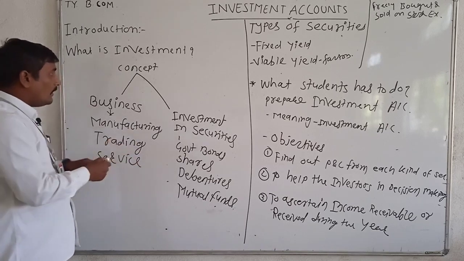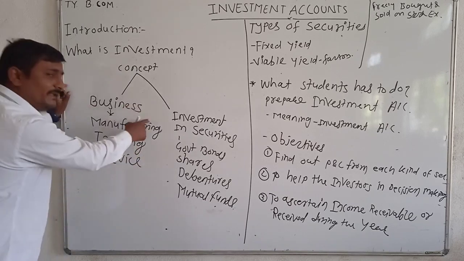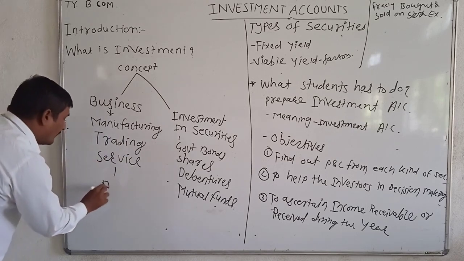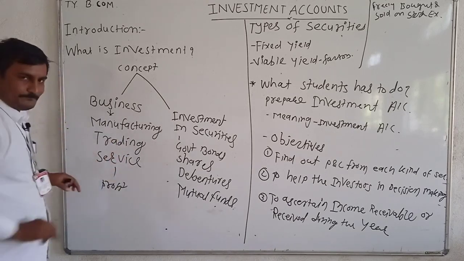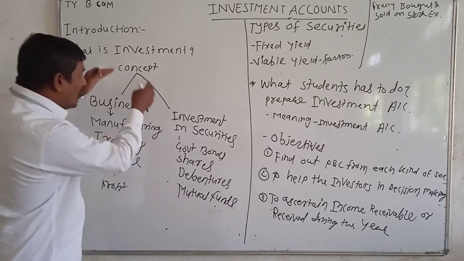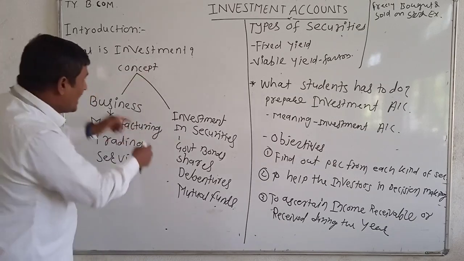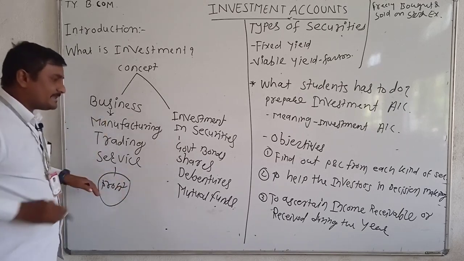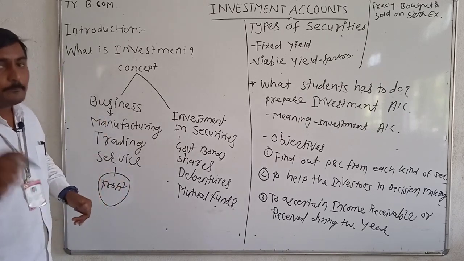This is also investment. After investing in this type of business, businessmen enjoy profit. Do you get me? After investing money on this side, the entrepreneur, or we can say the businessman, enjoys profit.